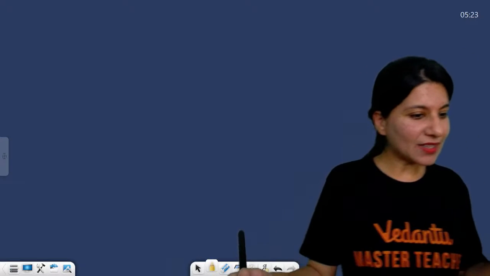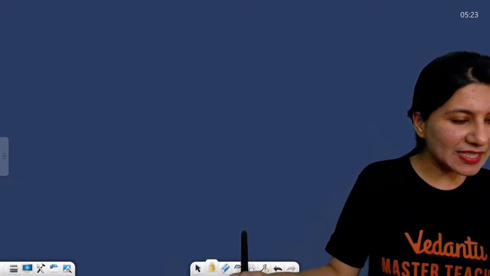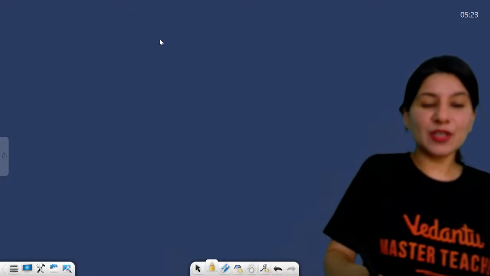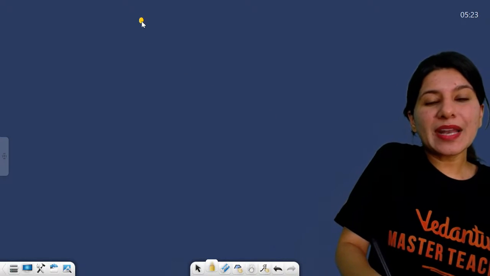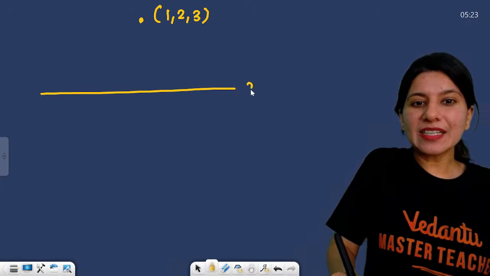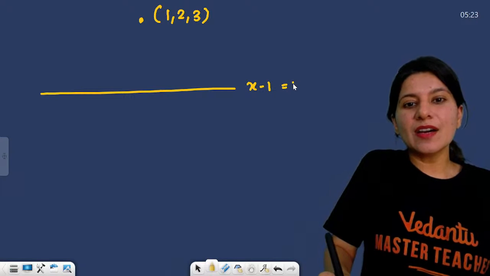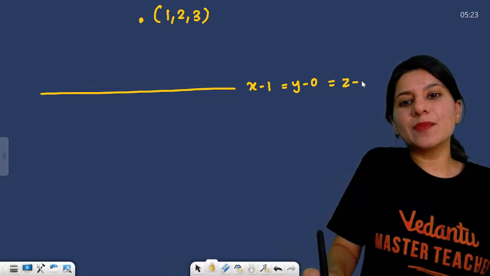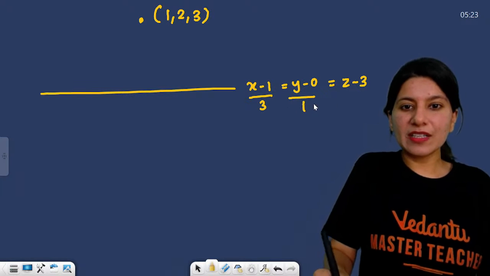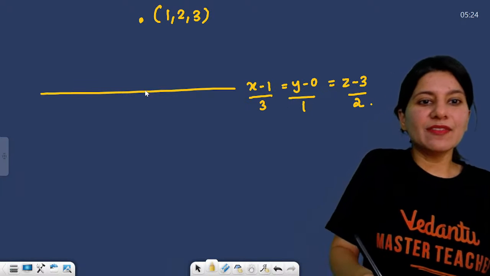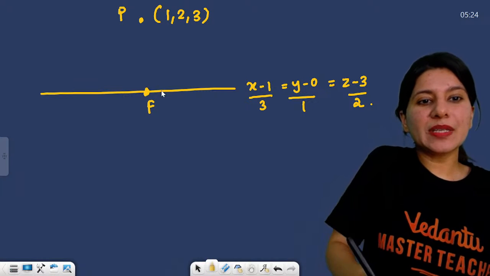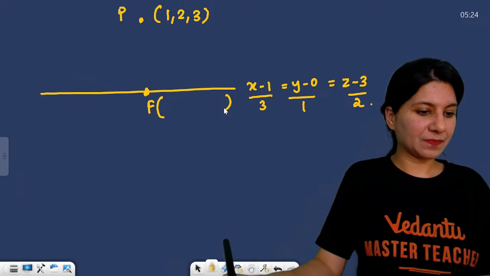Yes, now that student was asking so many times. Let me just tell you, maybe you all get this question in your examination. So suppose you are having a point 1, 2, 3 and you are having a line (x minus 1)/3 = (y minus 0)/1 = (z minus 3)/2. We are looking for foot of perpendicular. So this is point P and this is your F.